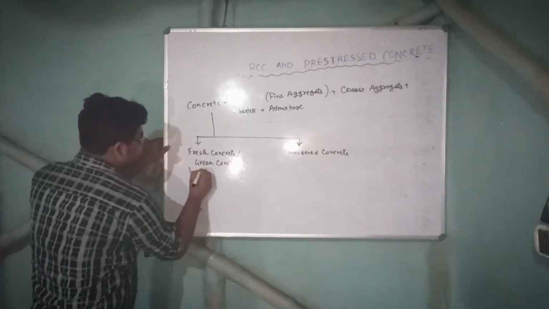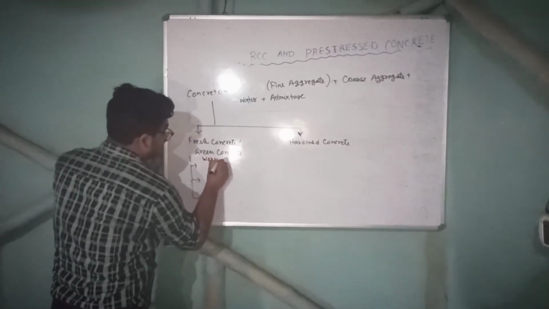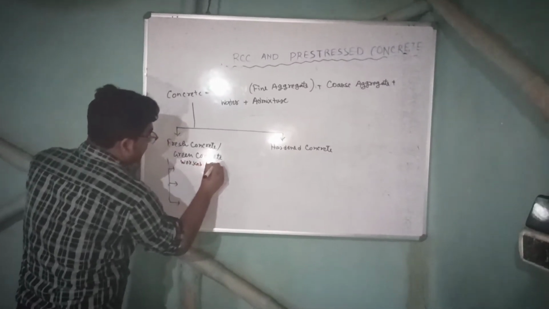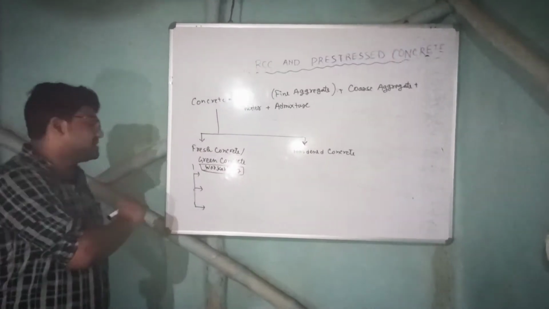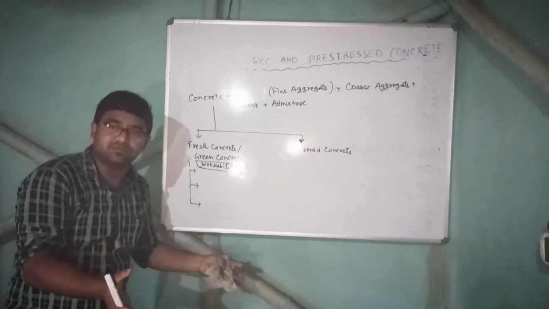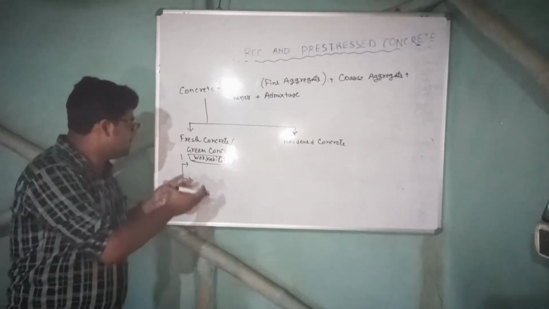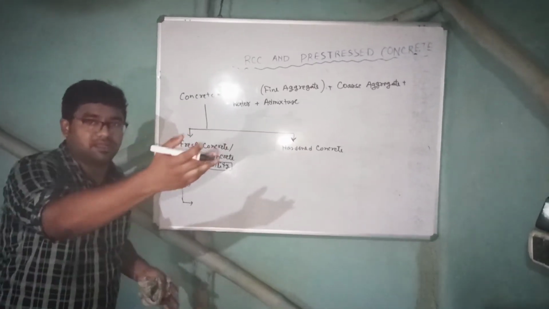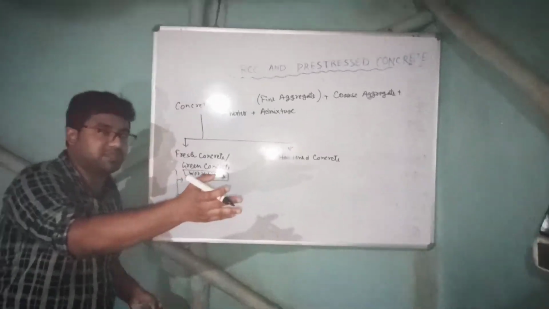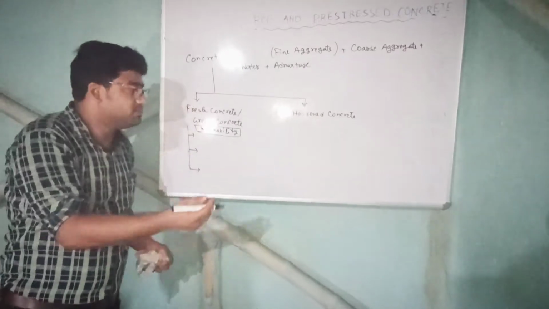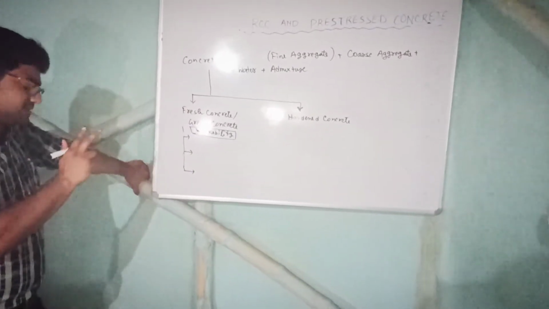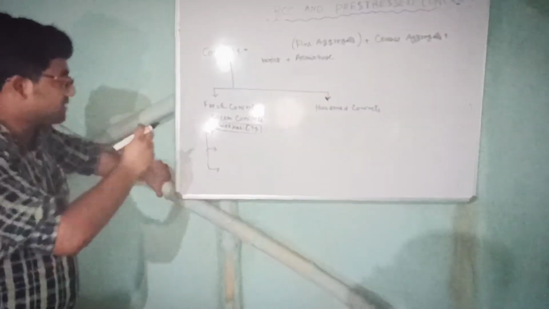Here there is a term called workability. Workability means the ease of working with it. Let us understand this. Suppose we have prepared some concrete. Suppose a machine will bring the concrete from here to there and put it, suppose a beam or a slab is being cast. So they will put it like this.